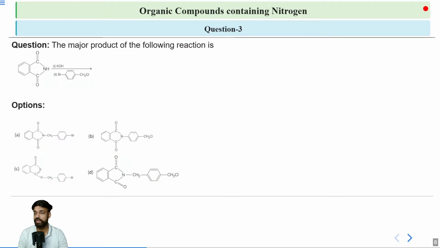So I am talking about haloarenes. Nucleophilic substitution is not favorable for haloarenes. Can you tell me what will be the answer for this question? It's an easy one.